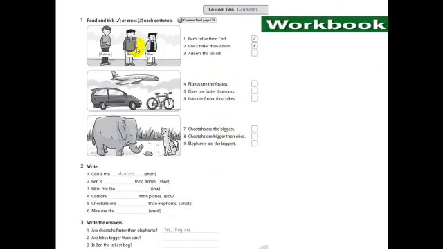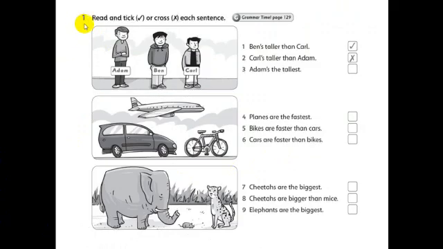Thanks for doing your homework. Let's correct it together. Page 65. Exercise number 1. Read and tick or cross each sentence. Number 1. Look at the picture, okay? Ben is taller than Carl. Cross. Number 2. Carl's taller than Adam. Cross. Number 3. Adam's the tallest. Yes. Tick. Put tick here, please.